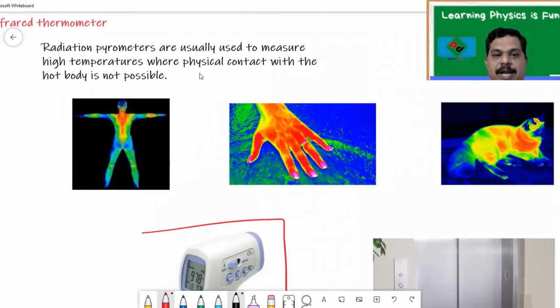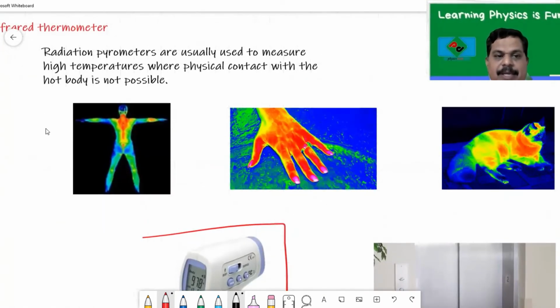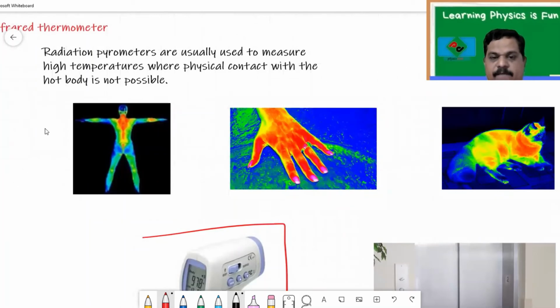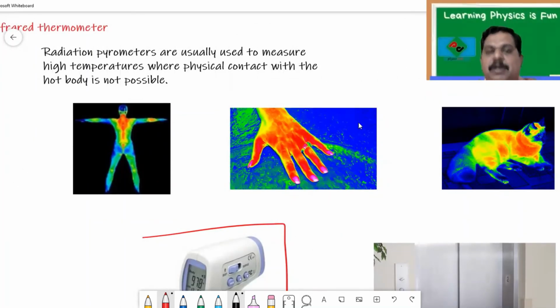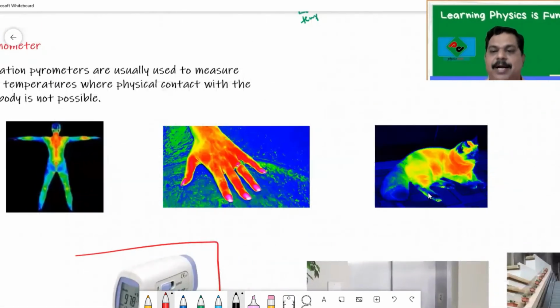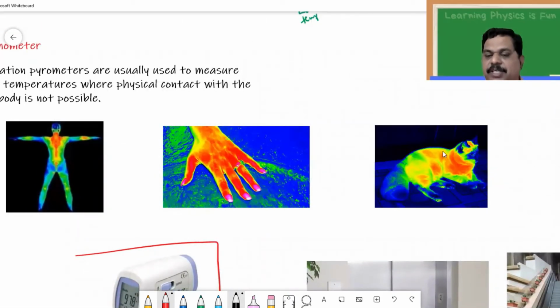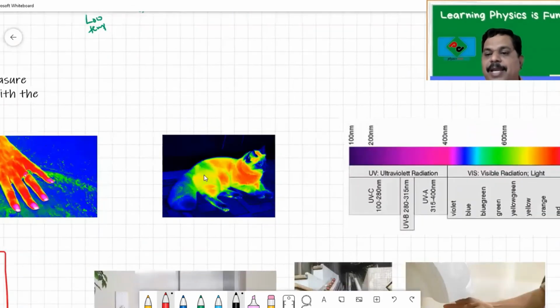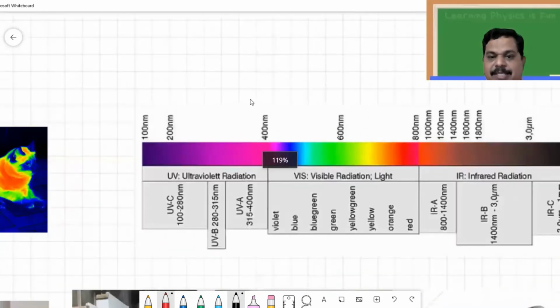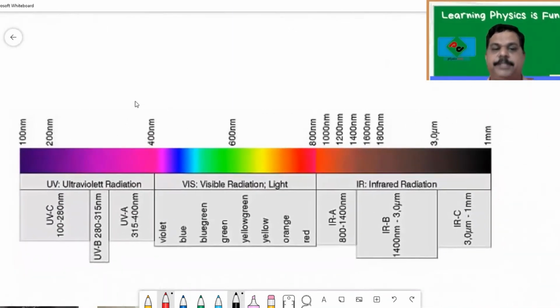Remember, you cannot see a person in the dark. Even though we are emitting infrared radiations, we cannot see anything. I cannot see this cat which is in the room when there is no light. I cannot see my hand in the room when there is no light. The reason is, even though they are emitting thermal radiation, that is infrared radiation, our eye cannot recognize it. Let us take notice of this.